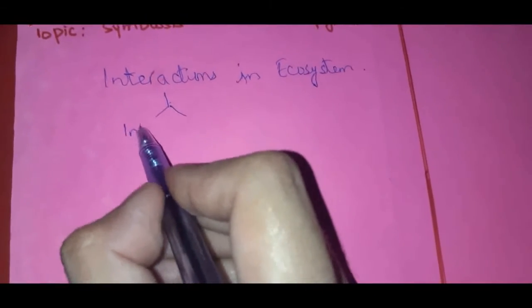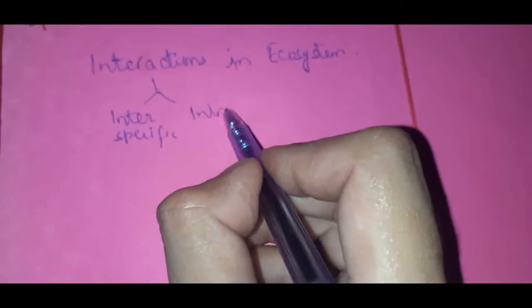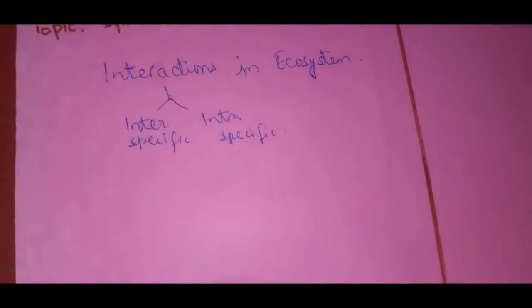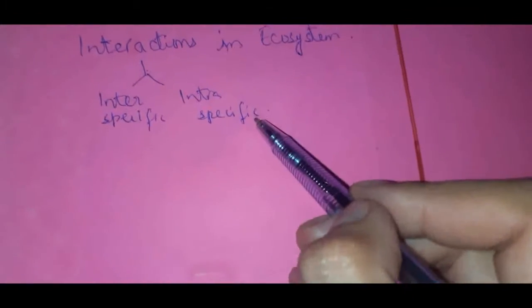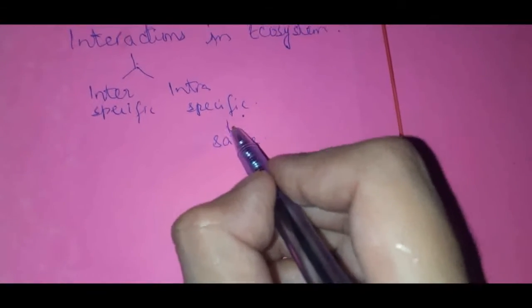And we said that there are two types of interactions: one is interspecific interaction and the other is intraspecific interaction. Intraspecific interaction is among the same species of organisms, whereas interspecific interaction is among different species of organisms.